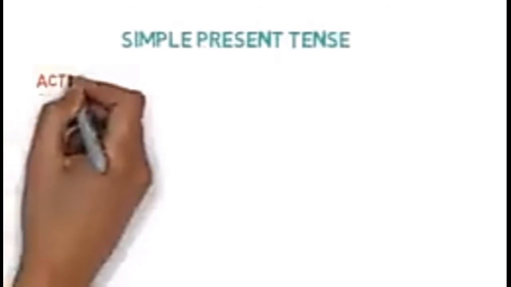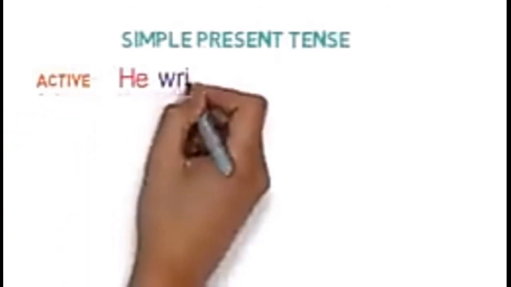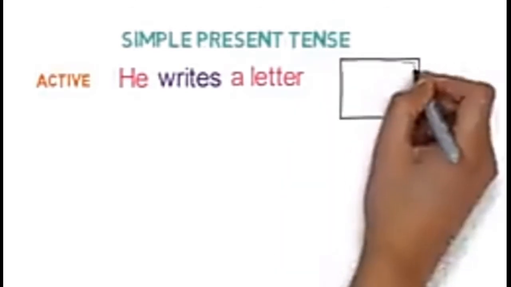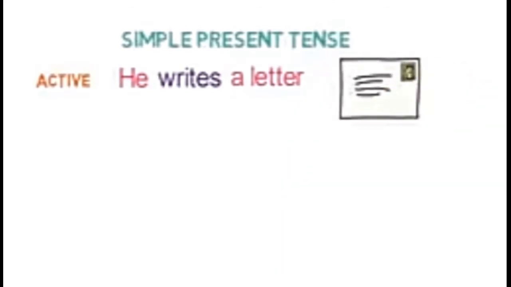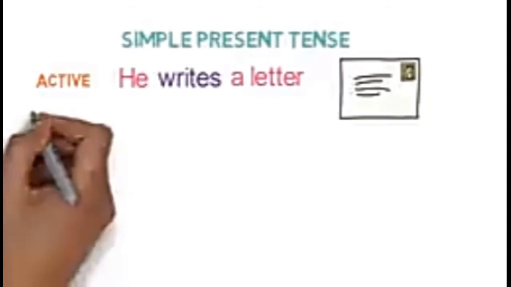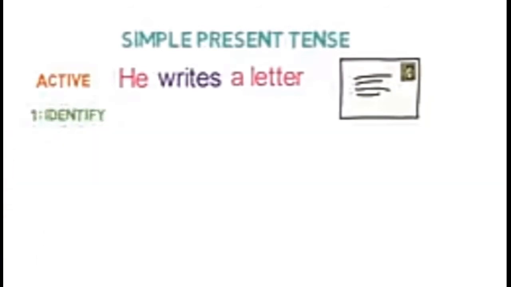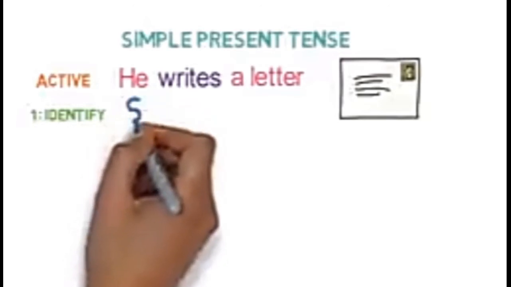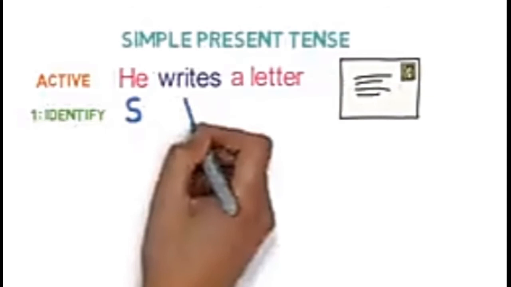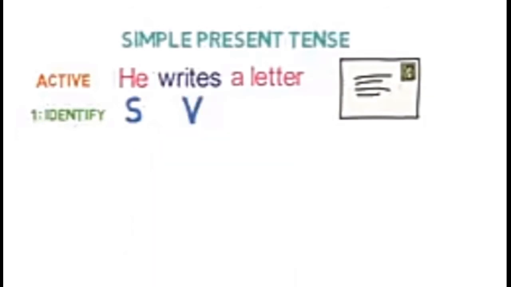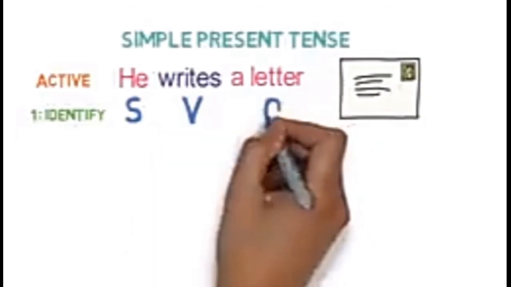Let's see. For simple present tense, the active sentence is he writes a letter. Now to convert it into passive, we will use the 5 steps we discussed previously. Step 1 is to identify subject, object and main verb in the sentence. Here, who is doing the action? It's he. So, it's a subject. What is the action performed? It's write. So, it's a verb. And on what is the action performed? It's the letter. So, it's an object.